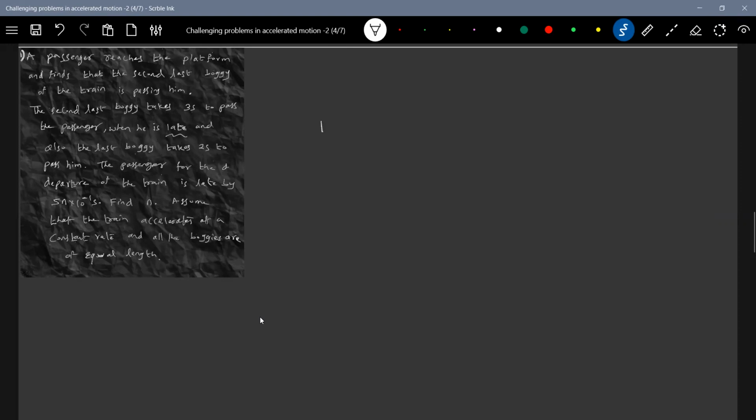Let me draw the description. There's the first bogie, there's the last bogie, there's the second last bogie, and the passenger is here. The passenger's position will not change, he will be there only.